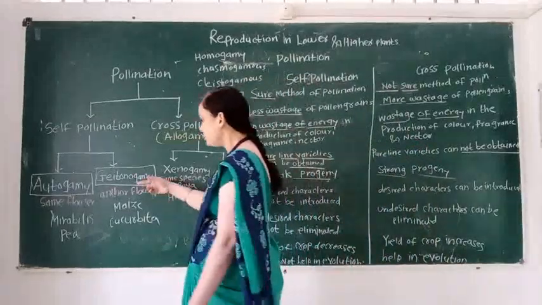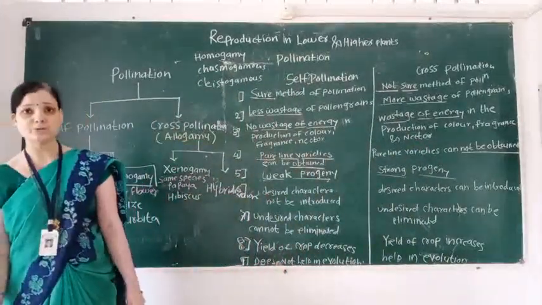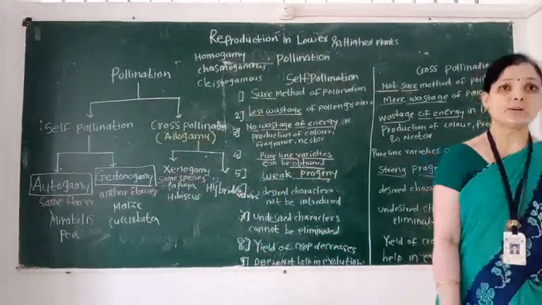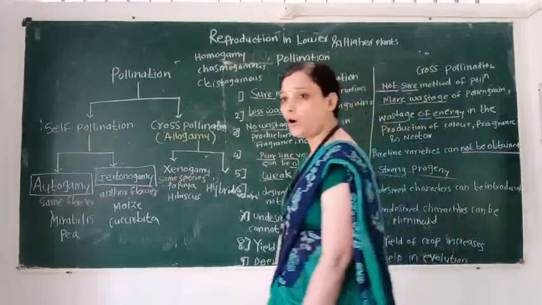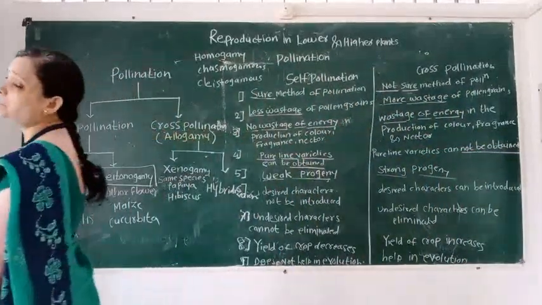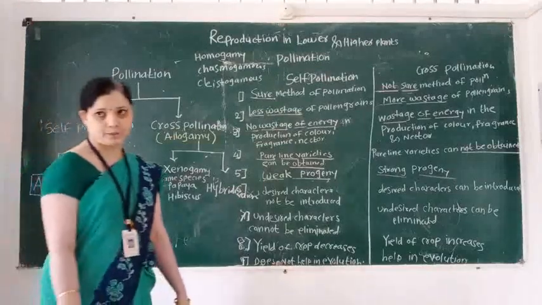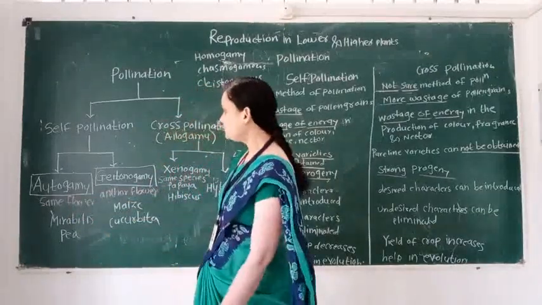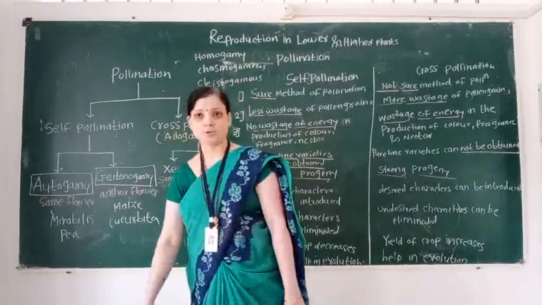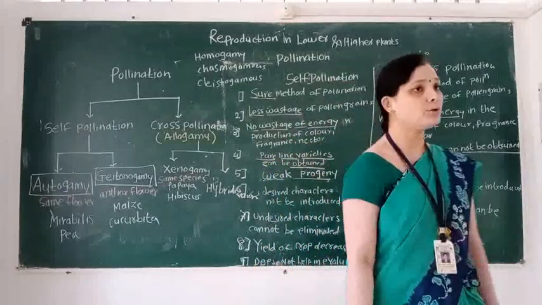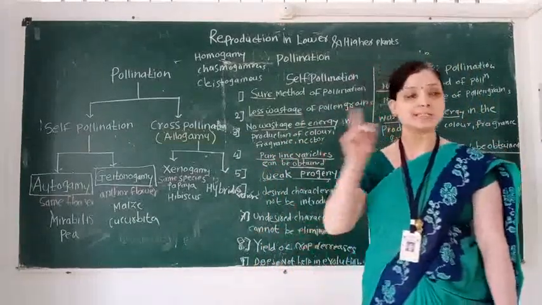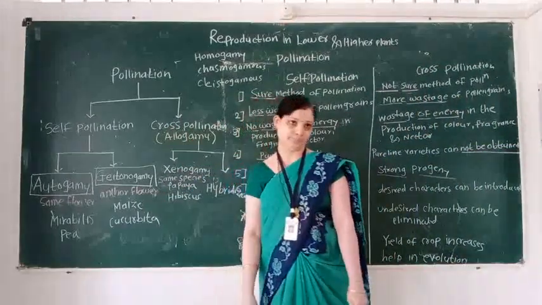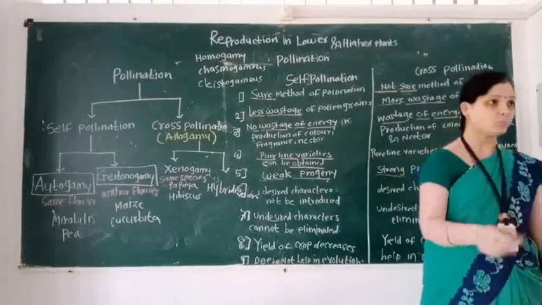Then the second subtype is called geitonogamy. In autogamy we write the same term, but in geitonogamy the process is the transfer of pollen from anther to receptive stigma of another flower of the same plant body.